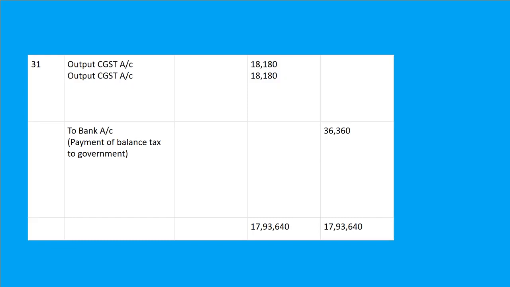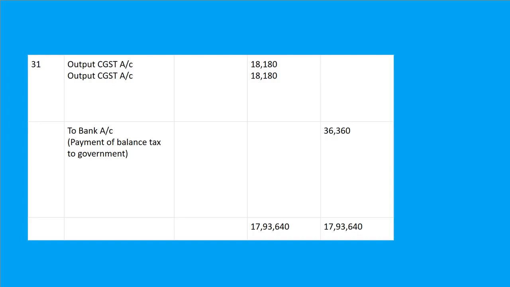Fine. For it, you have to do the entry output CGST account debit 18,180, output SGST account debit to bank account. Fine. And the narration will be payment of balance tax to the government, or you can say pay balance amount of output GST deposited with the government.